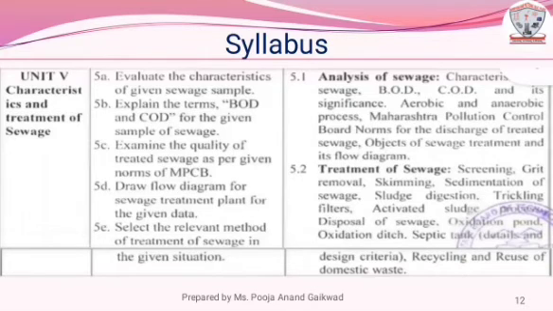object of treatment and its flow diagram, treatment of sewage, screening, grit removal, skimming, sedimentation of sewage, sludge digestion, trickling filters, activated sludge process, disposal of sewage, oxidation pond, oxidation ditch, septic tank, details and design criteria, recycling and reuse of domestic waste.